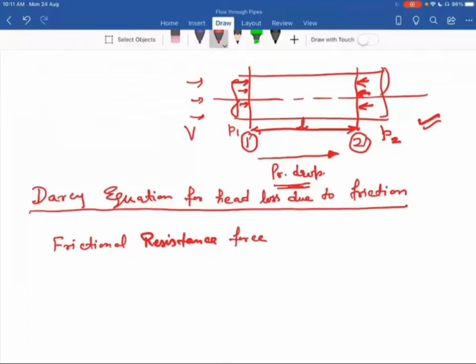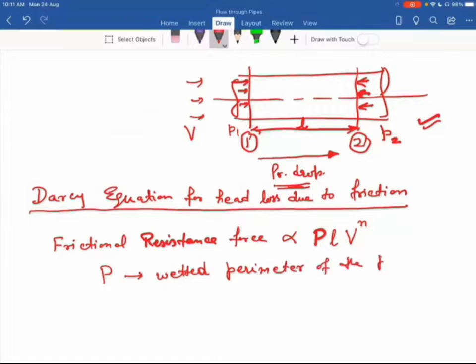On the basis of experiment, we see that this force is proportional to capital P, proportional to L, proportional to V raised to power N. Here P is the wetted perimeter of the pipe. Wetted perimeter means the perimeter of the pipe which is in contact with the fluid.